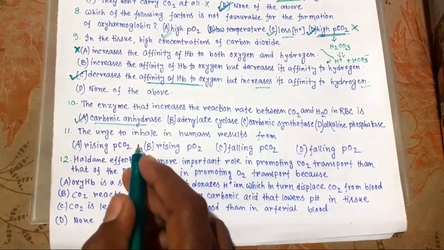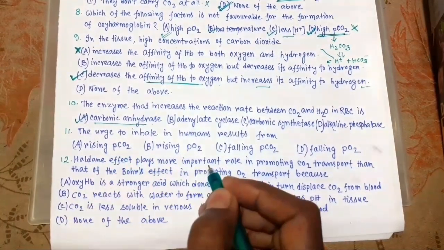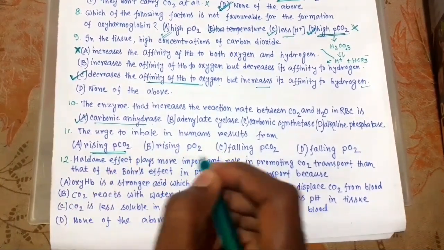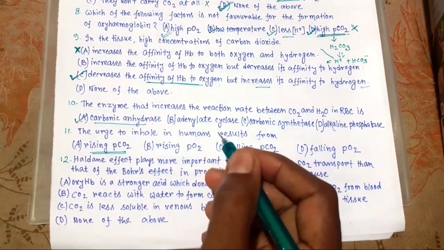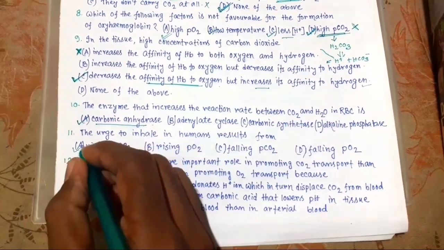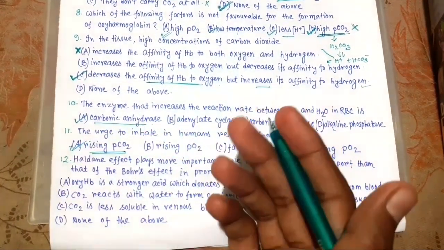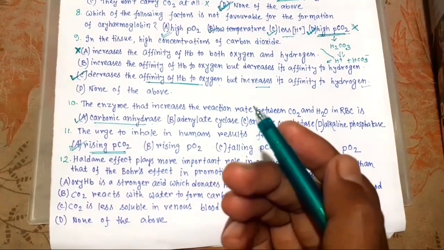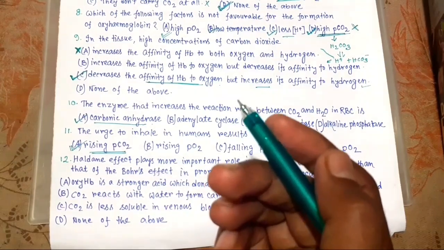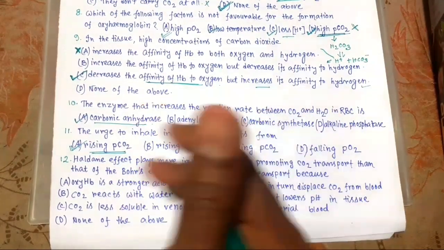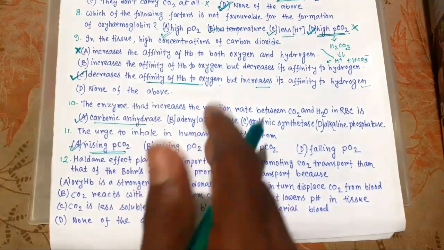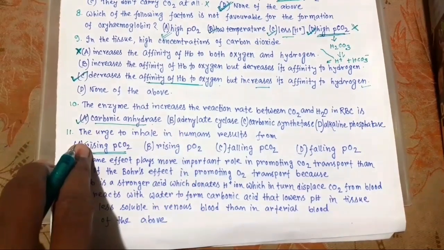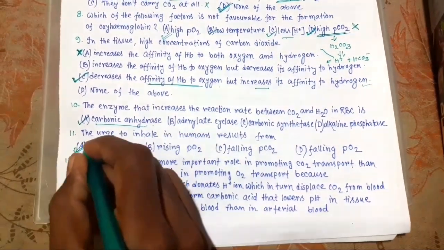So rising PCO2 will be the answer, because here oxygen is not significant. We know that the role of oxygen in the regulation of respiratory rhythm is quite insignificant. It is written in the NCERT. So rising partial pressure of CO2, this is the right choice.